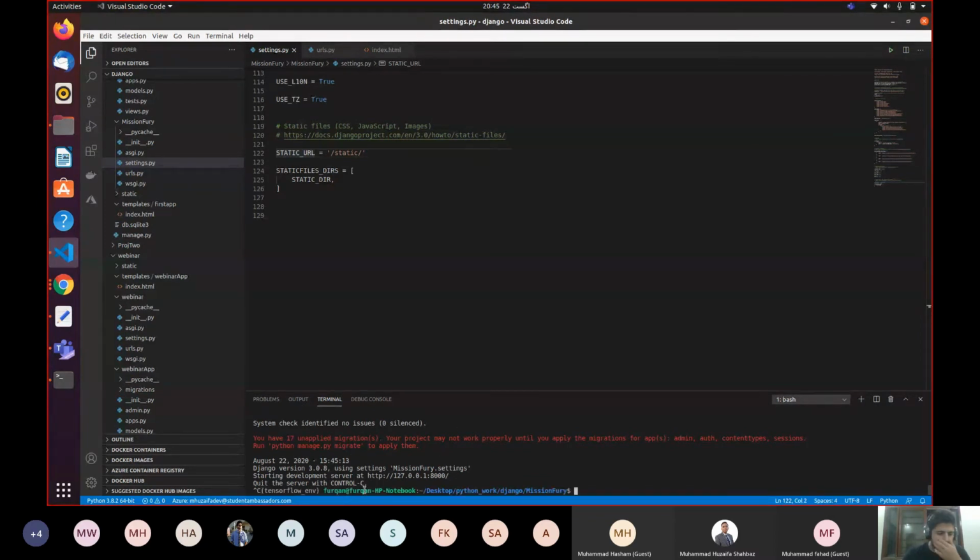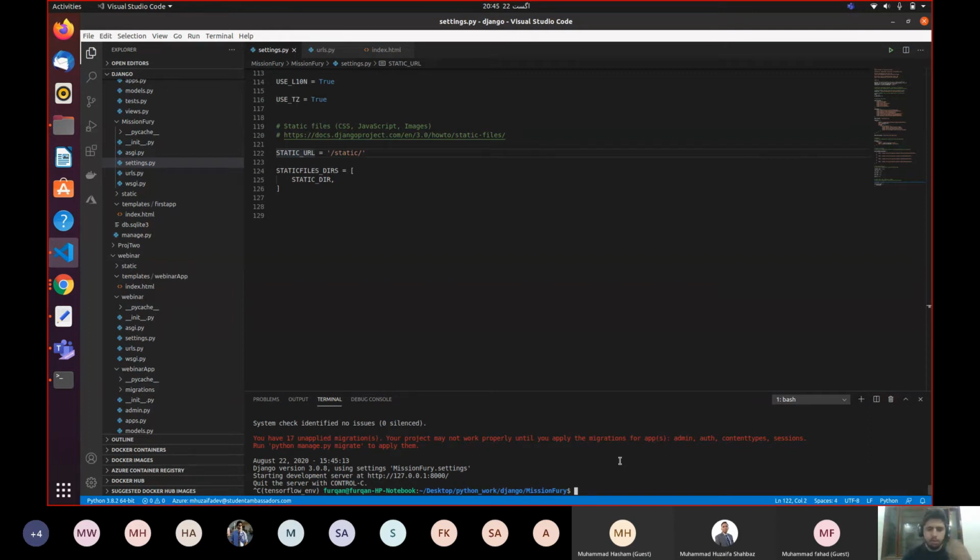Now it is saying you have 17 unapplied migrations. So you need to apply migrations. That's how Django works. I mean, you need to first apply migrations whenever you run your app. First of all, you apply migrations, then you run your server.